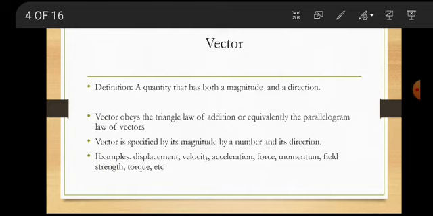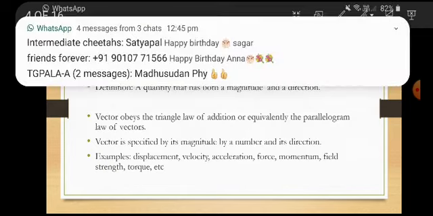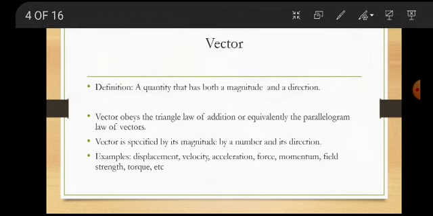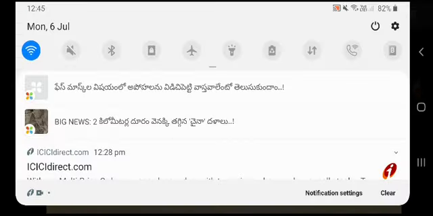That type of physical quantity is known as a vector. A vector is a physical quantity which has both magnitude and direction. To specify a vector, we need a magnitude as well as direction. And vectors obey the triangle law of addition, or equivalently the parallelogram law of vectors.